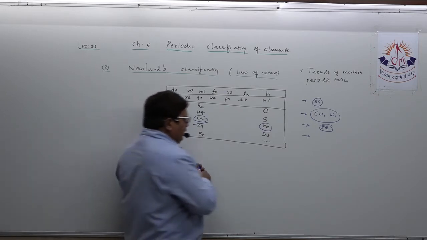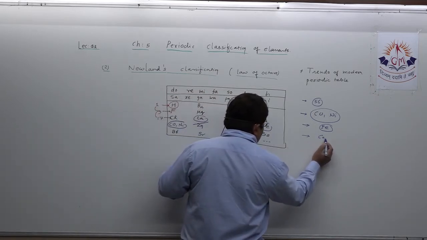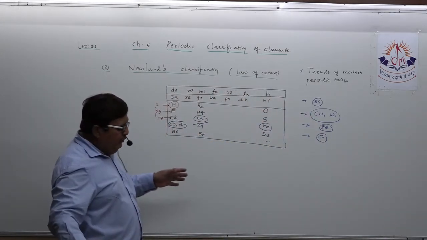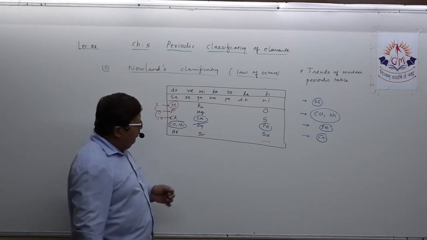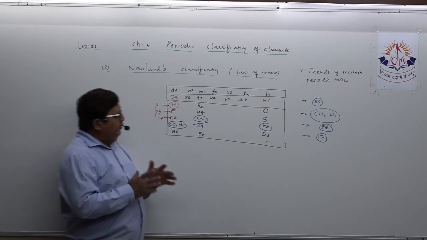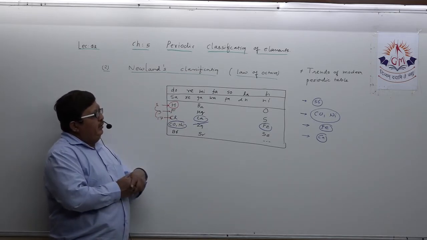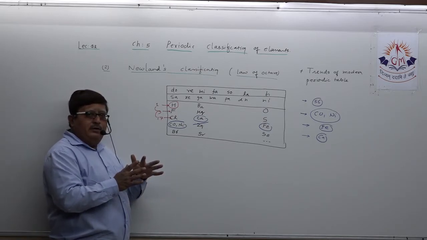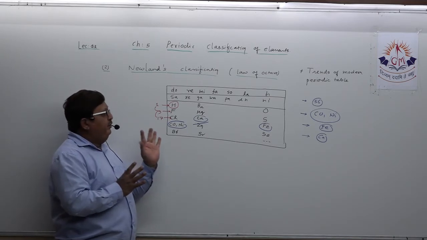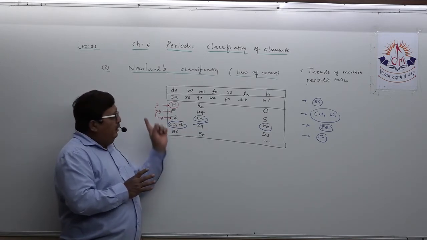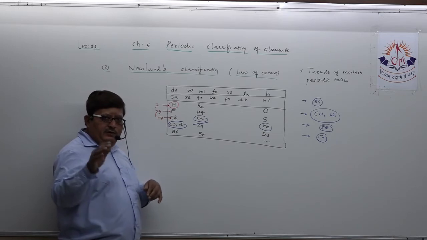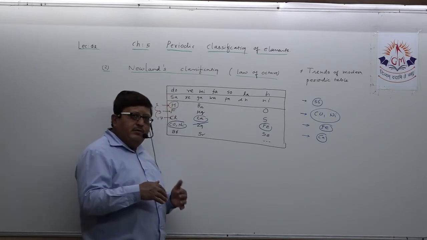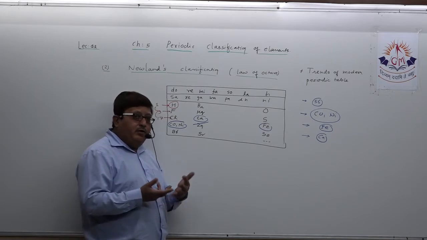Now, dear students, if you want to remember this Newland's law of octave in your mind, first just draw the table. In the exam you do not have to draw the complete table, but this is how you can prepare the short note thoroughly.